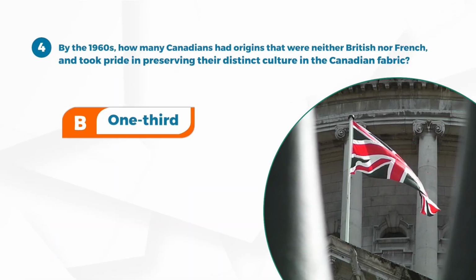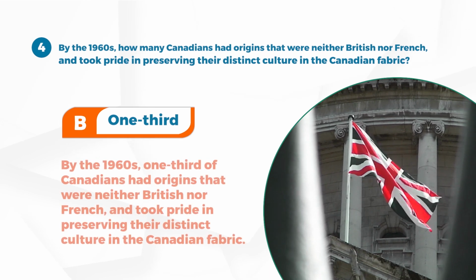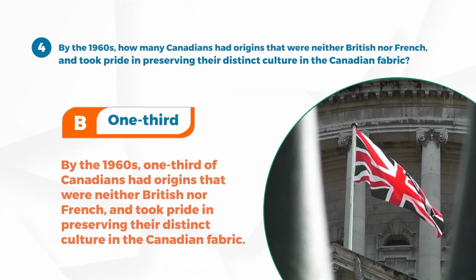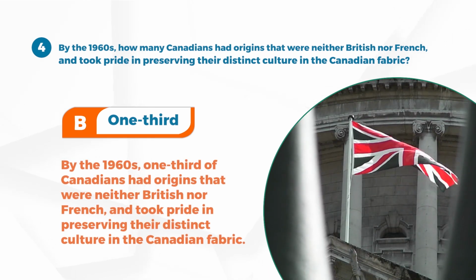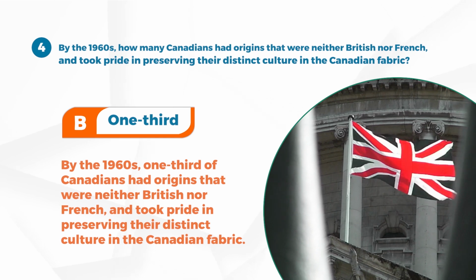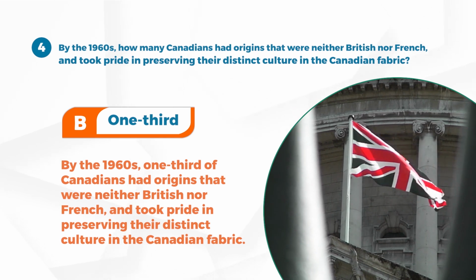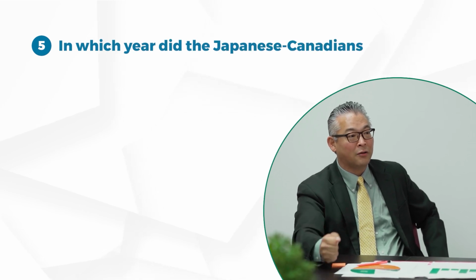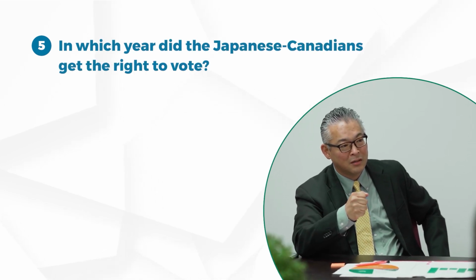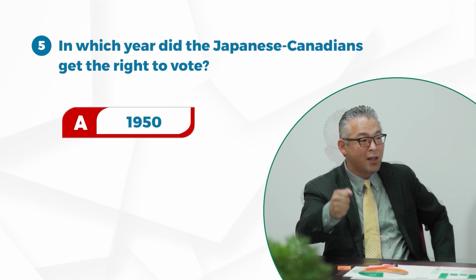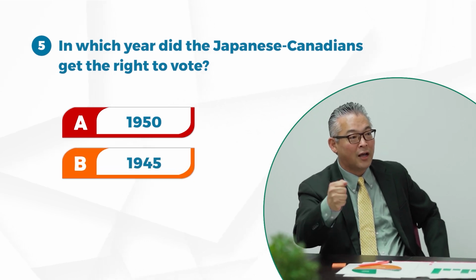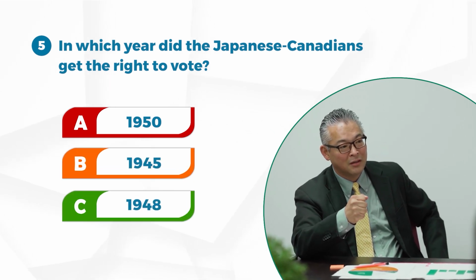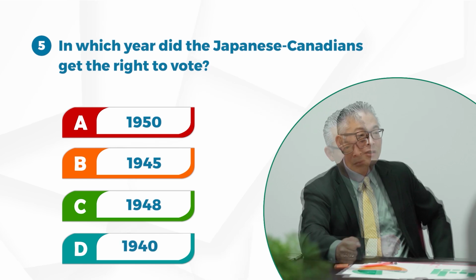Answer B. 1/3. By the 1960s, 1/3 of Canadians had origins that were neither British nor French, and they took pride in preserving their distinct culture in the Canadian fabric. Number 5. In which year did Japanese Canadians get the right to vote? A. 1950. B. 1945. C. 1948. D. 1940.